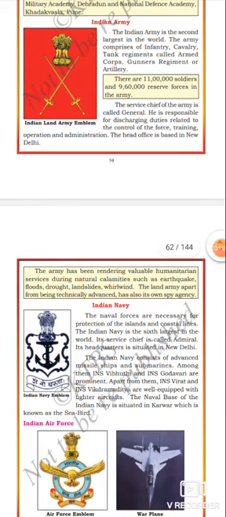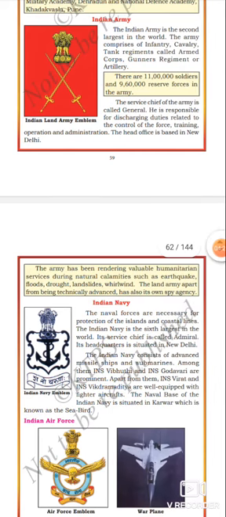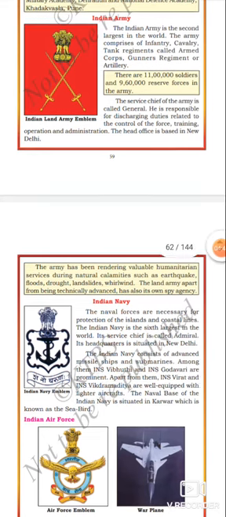Got it? There are 11 lakh soldiers and 9 lakh 60,000 reserve forces in the army. How many soldiers are there in our Indian Army? 11 lakh soldiers and reserve forces are 9 lakh 60,000. Got it? The service chief of the army is called General. He is responsible for discharging duties related to the control of the force, training, operation, and administration. The head office is based in New Delhi.